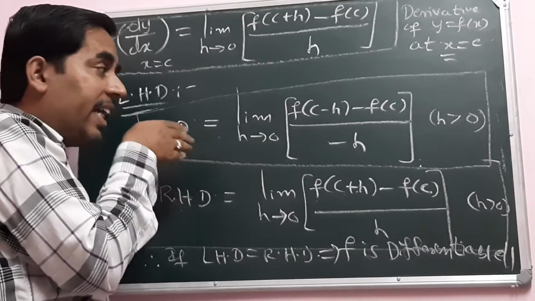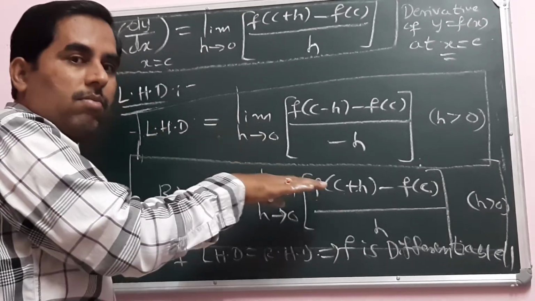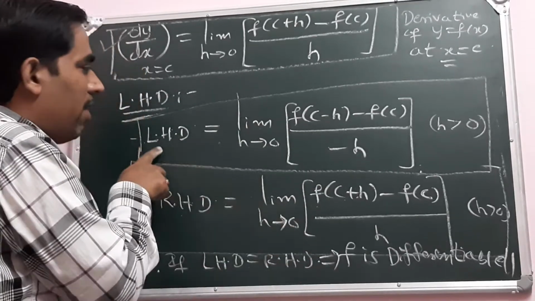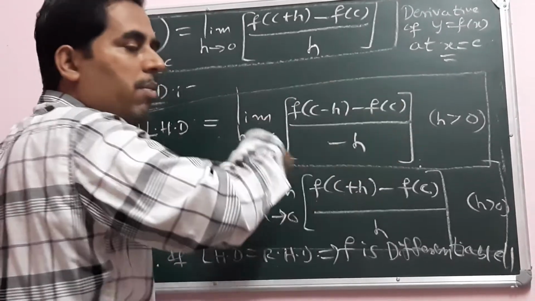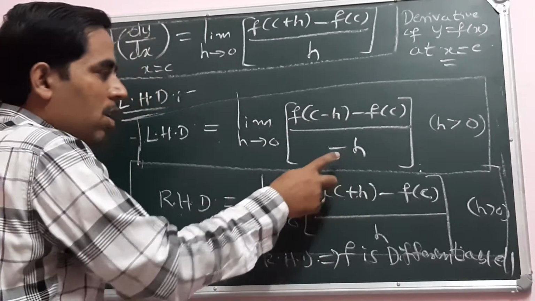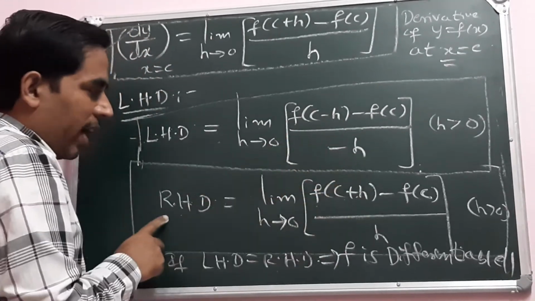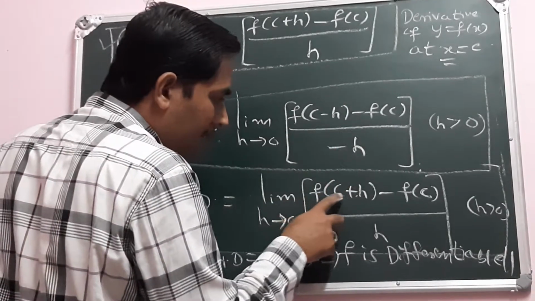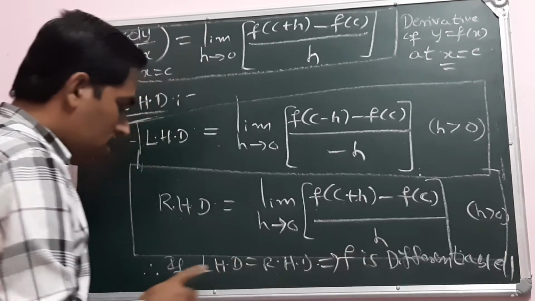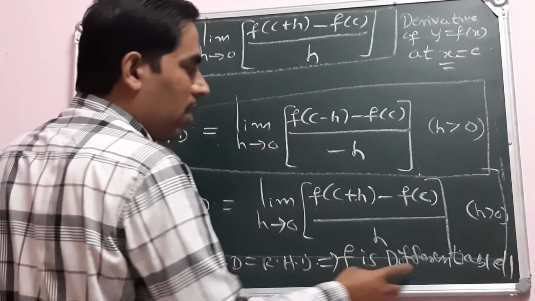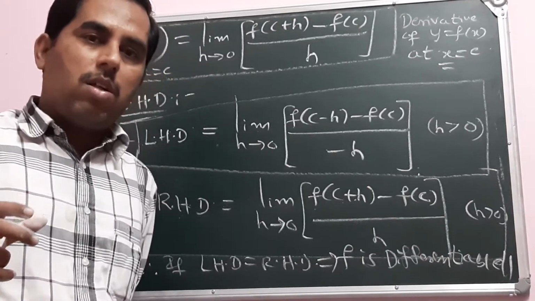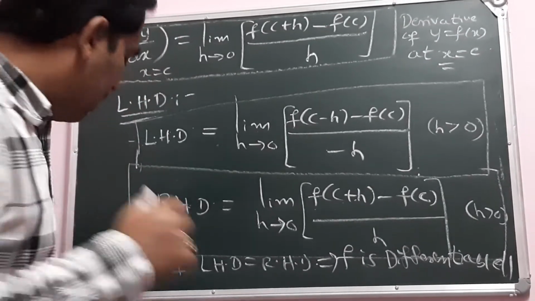Left hand derivative means we approach through negative values, so we verify f of c minus h minus f of c divided by minus h, with minus h in the denominator. The right hand derivative is the same with f of c plus h, divided by positive h. If these two are equal, then the function is differentiable. This is called differentiability.